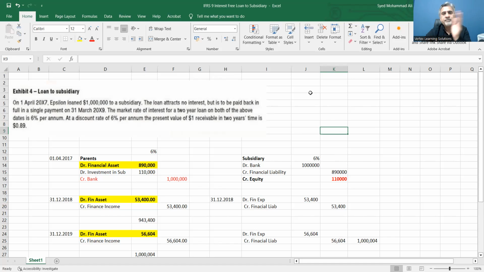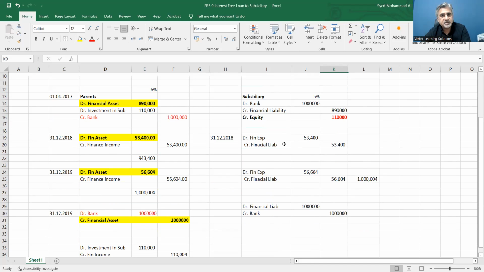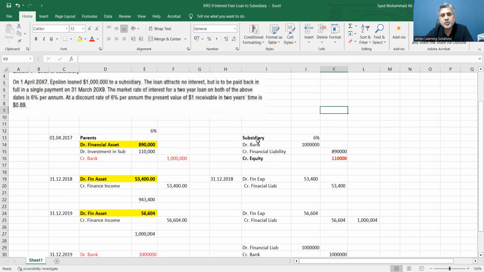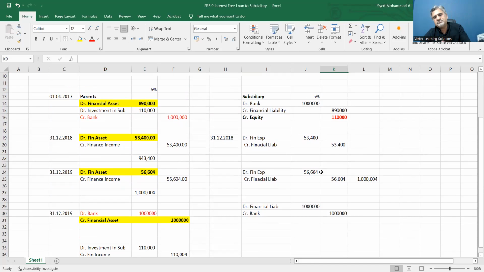Then you will just say, I have received the money and it is my liability and I will pay it before the end of the year and go away. Nothing will be done like this. But that situation will not happen. If ever you are given this question of an interest-free loan, it will always be for a period of more than 1 year, most probably for 2 years. Even if it is for 3 years, or even 10 years, the same process will continue. But the logic is this.